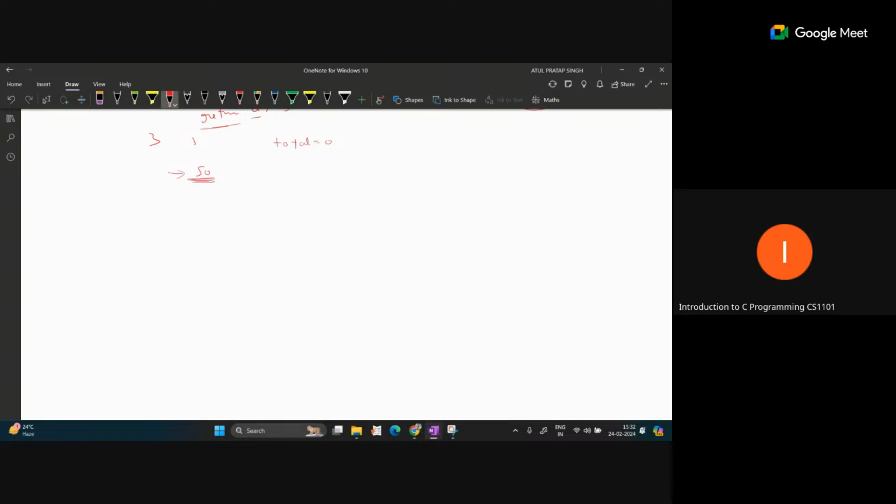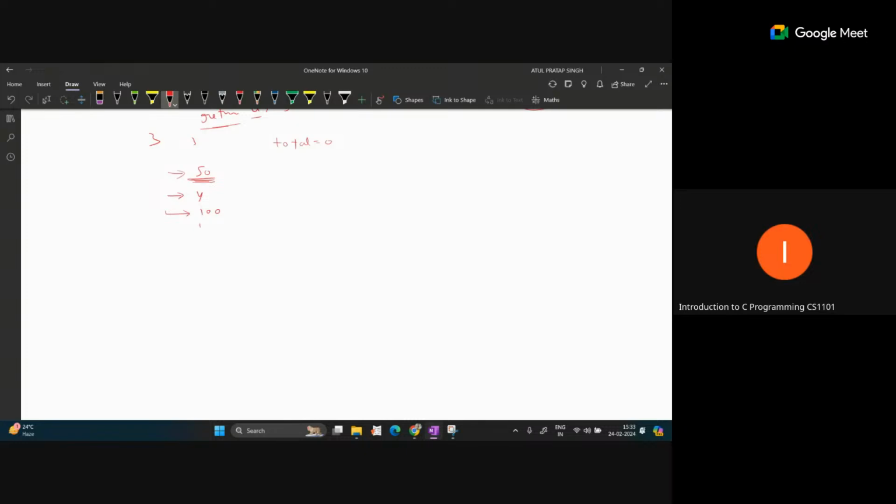After giving this input, we ask the user to input y or n, so the second input is a single character. If the user presses y, that means the user wants to enter more item costs, so our input statement should be performed again, and the user will input some value again, like 100. Once again we ask the user whether he or she wants to input more elements or not.